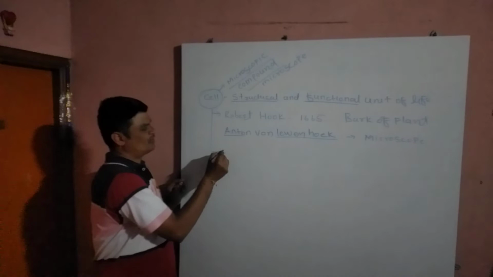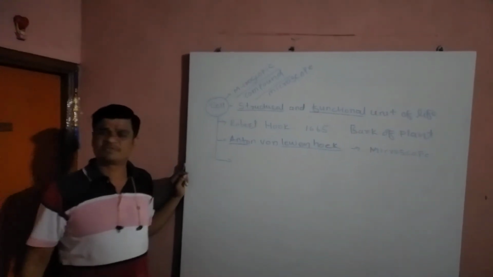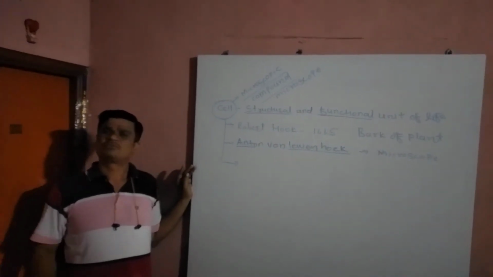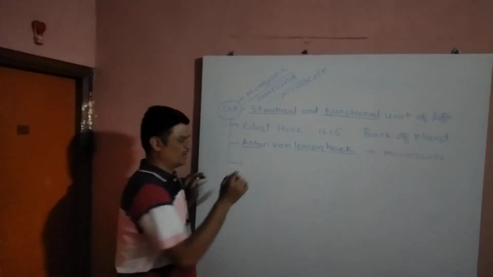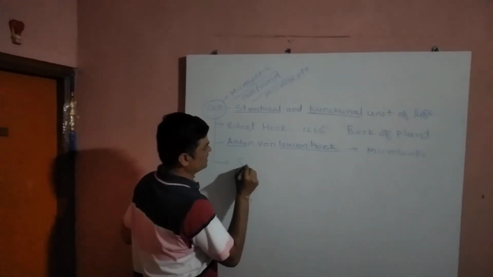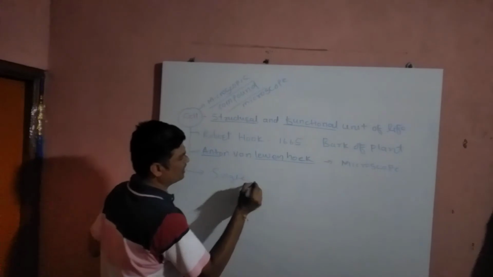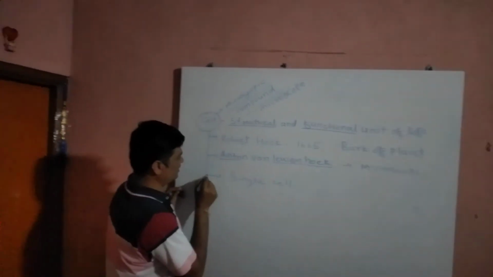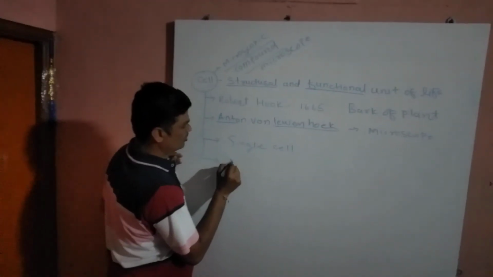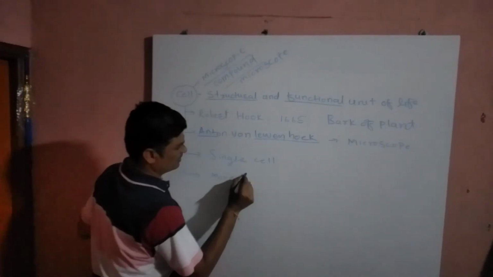Organisms made from cells are of two types. Those having a single cell in their body, and those having more than two cells in their body.